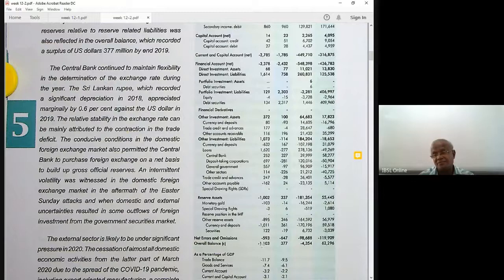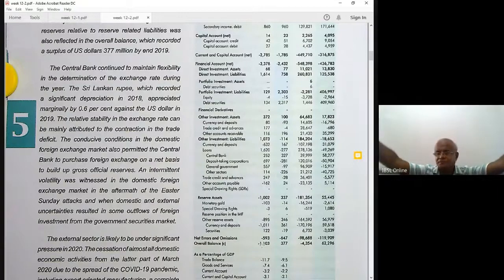In 2019, we were lucky. We had a small surplus, 0.3 billion, 377 million, a positive inflow. The credit is higher than the debit, right? Okay, these are some of all these accounts.